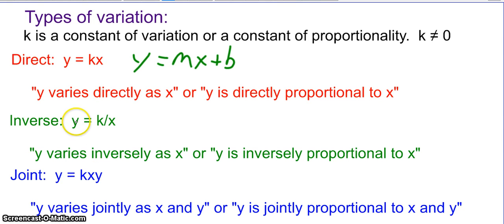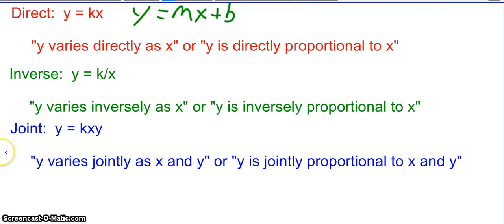Inverse variation is of the form y equals k over x. And the way, again, we read this would be y varies inversely as x, or y is inversely proportional to x. So again, those two statements would be telling you the same information. Joint variation is when we have more than two variables.